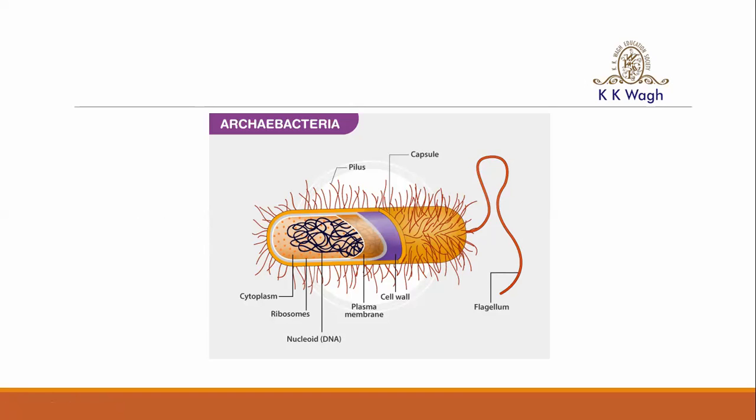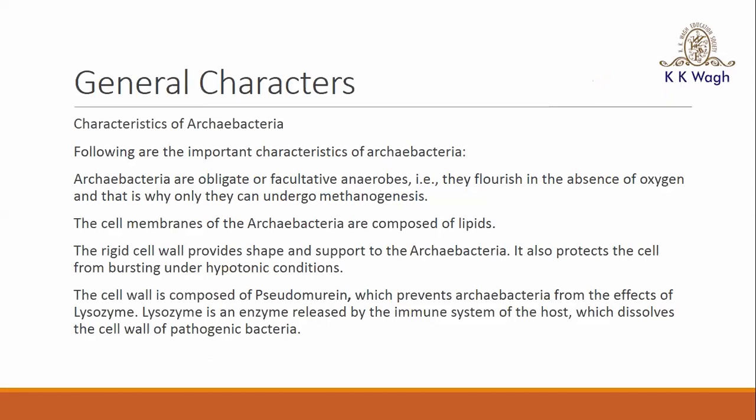I just tell you which characters make them different. Then the unique plasma membrane structure, a unique RNA nucleotide sequence, a unique metabolism, and a deviation in the protein synthesis. So these 5 characters make them different.